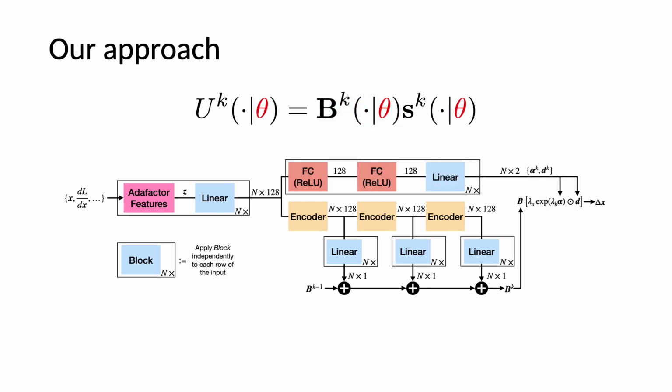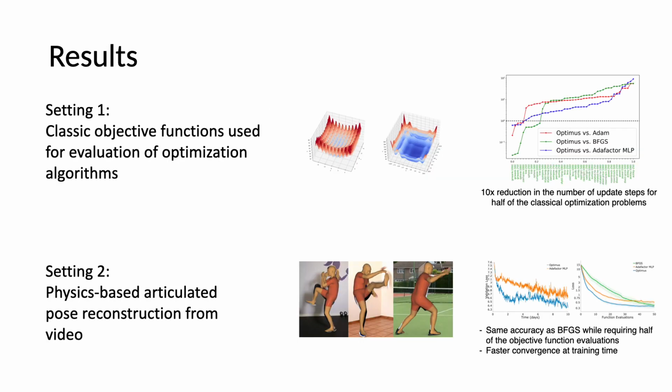Finally, the two branches are combined to produce the update of the parameter vector. We demonstrate advantages of our approach on a dataset of classic optimization problems and on a task of physics-based reconstruction of articulated human motion from video.